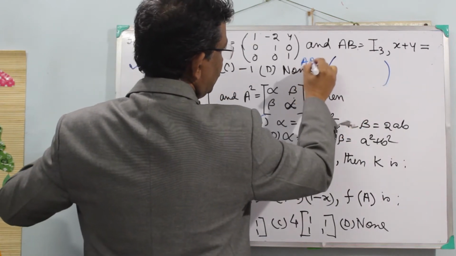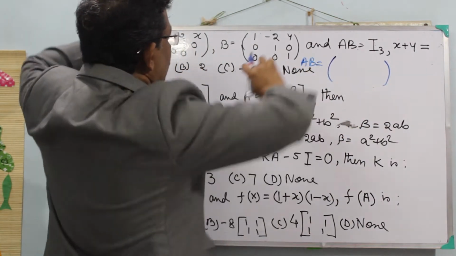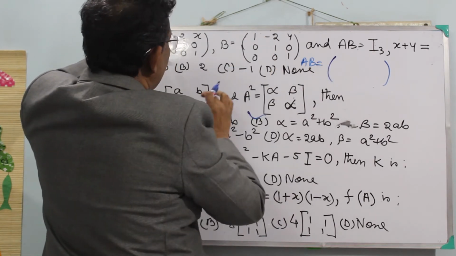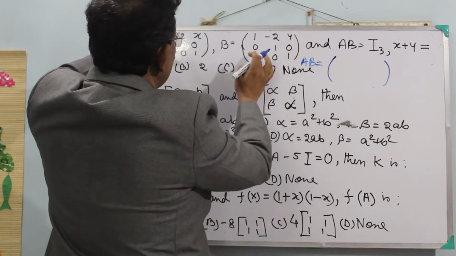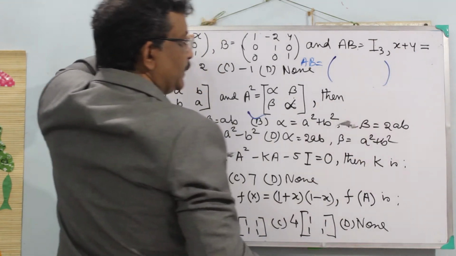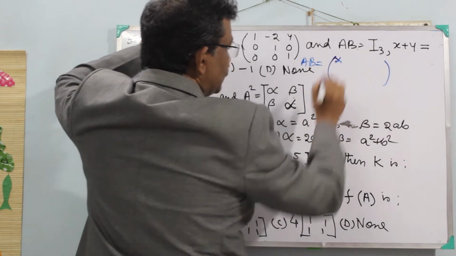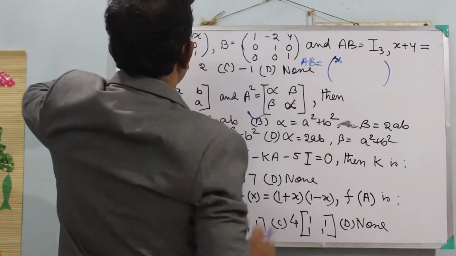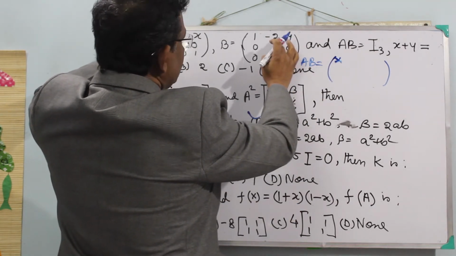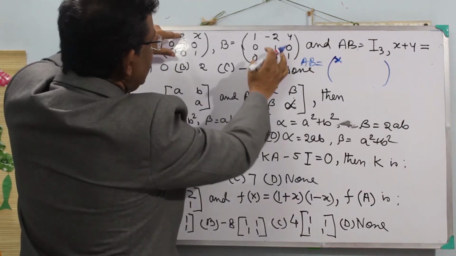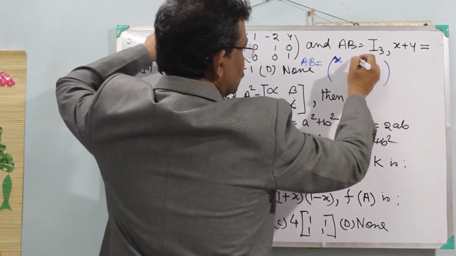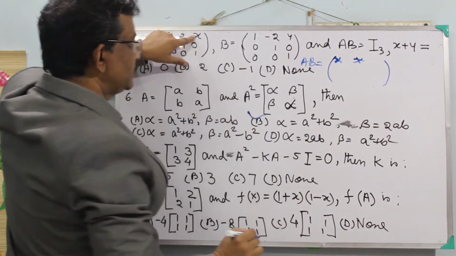So AB equal to, you see this row into this column. First, minus 1 into 1 plus 2 into 0, x into 0. So x plus y doesn't come here. Some value will come. Next, minus 1 into 1 into minus 2, and 2 into 1 and x into 0. So some value comes, but x plus y is not here.